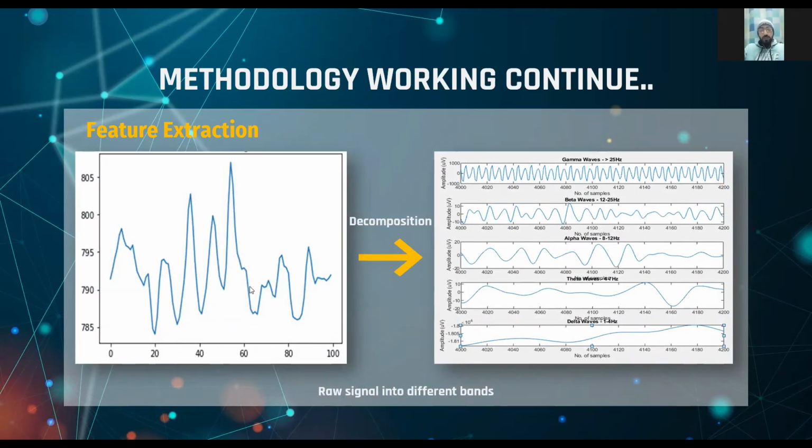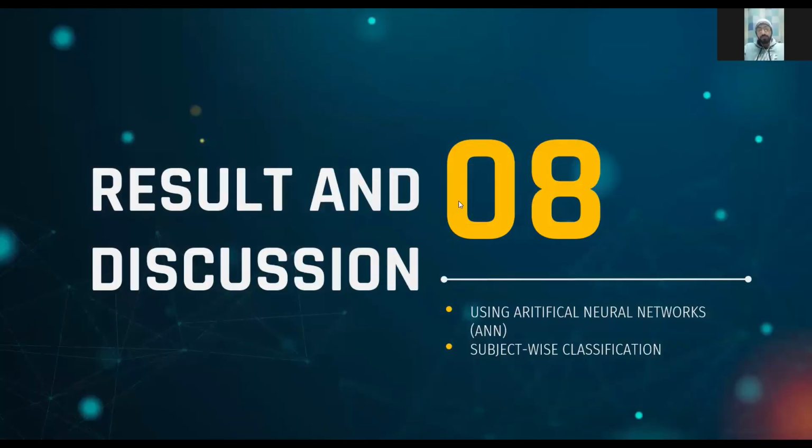First we apply the filter, like in the previous step we applied the Savitzky-Golay filter and got the data. Then we apply the DWT transformation. Here you can see we have the gamma band, the alpha band, theta band, the delta band and the beta band. We use the gamma band because here you can see we have the higher frequencies. So in the higher frequencies we get the data of spikes. So using those spikes we will get the addiction and non-addiction of the person.